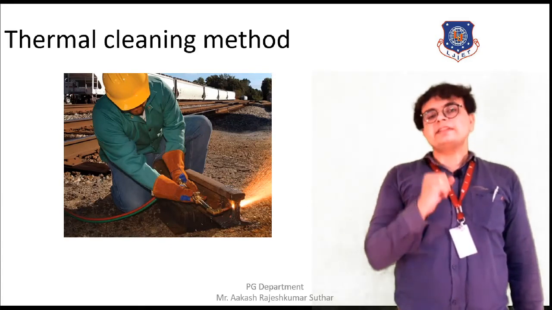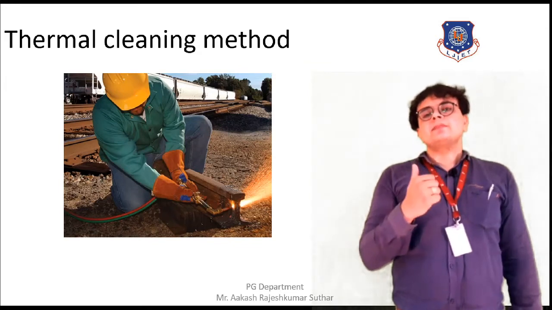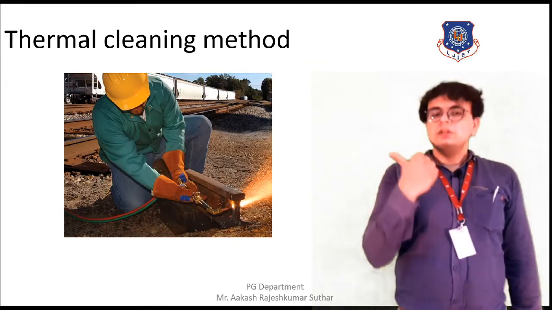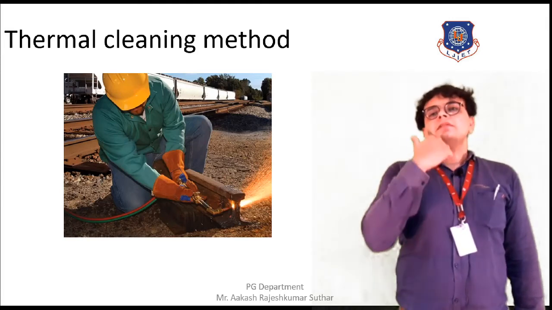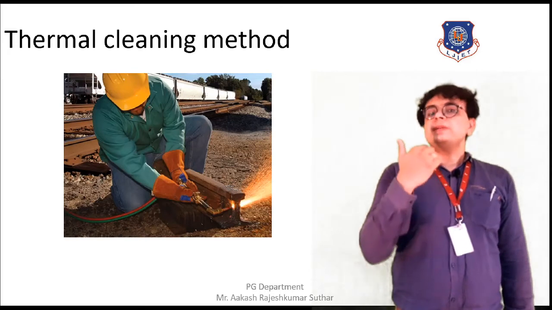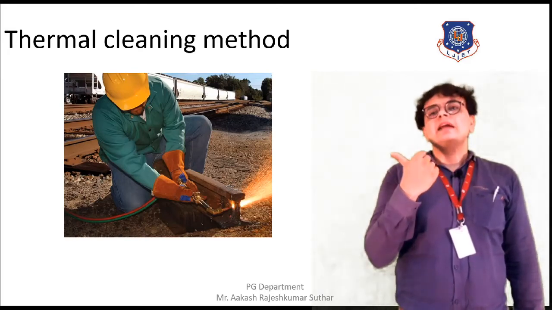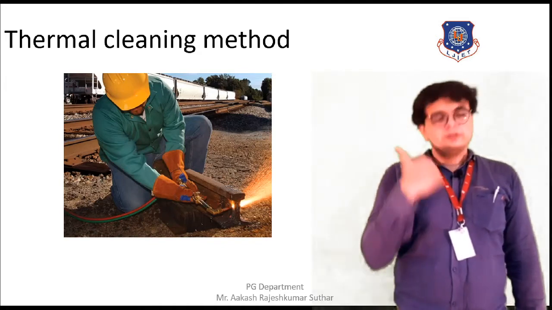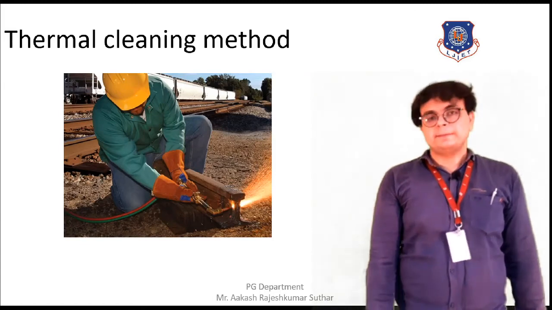So here we can see that the person is applying the oxyacetylene flame gas to the rail section, and ultimately the layer of the lubrication is being removed. Basically we are providing the heat, and the layer will melt down, and ultimately it can be removed easily. So this is how the practical application of this method is being done.